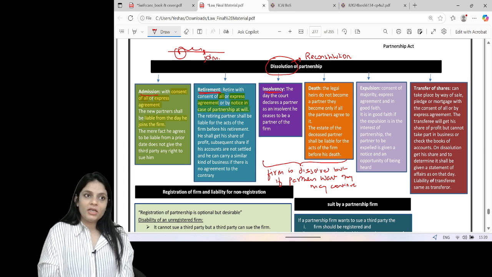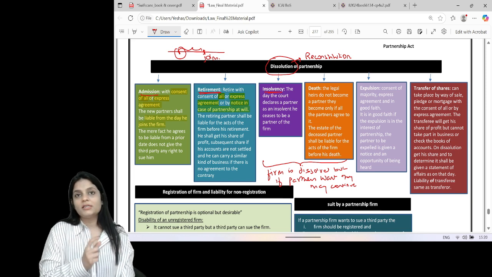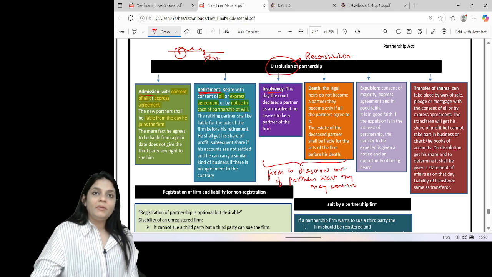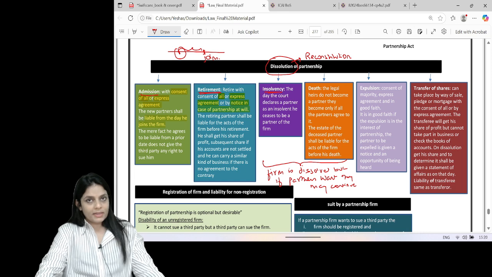Liability, we already know legal heirs have never got any personal liability. So the liability is up to their share, the estate. The property of the deceased partner is liable for the acts of the firm before his death.